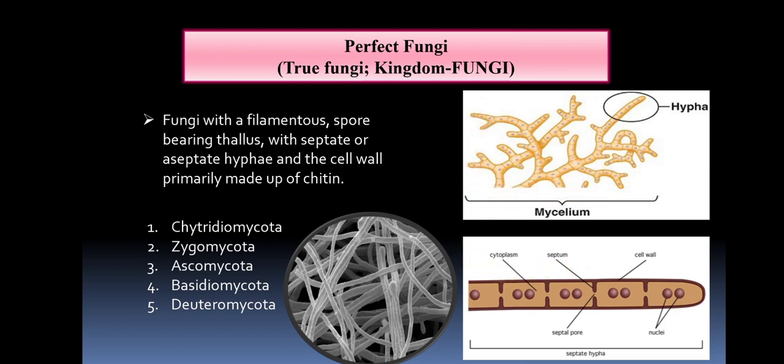Then further, this group is divided into 5 important phyla, that is Chytridiomycota, Zygomycota, Ascomycota, Basidiomycota, and Deuteromycota. This classification is based on the spore production or the sexual spore present in it. We will discuss all the details about these phyla in another video. In this video we will discuss only one example of each.